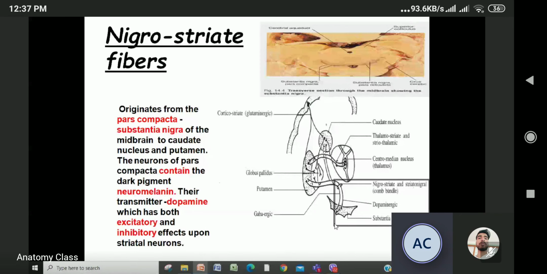Now from the substantia nigra: it originates from the pars compacta of the midbrain and goes to the caudate nucleus and putamen. Neurons of the pars compacta contain neuromelanin and their transmitter is dopamine, which has both excitatory and inhibitory action. If this is damaged or dopamine is less, which disease can occur? Parkinson's. You have studied this in physiology.